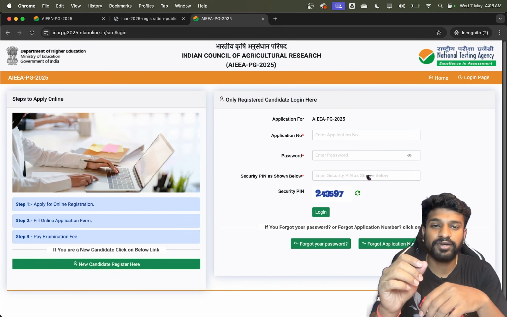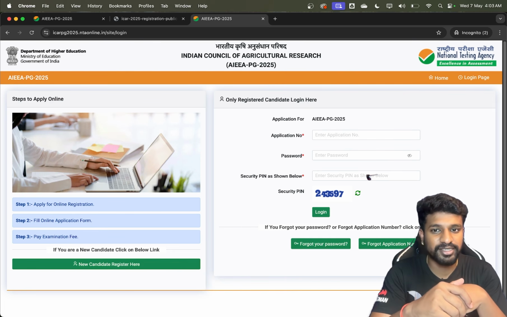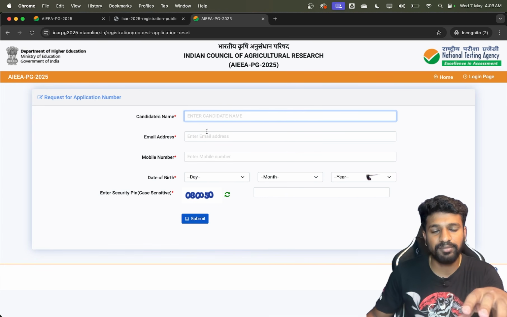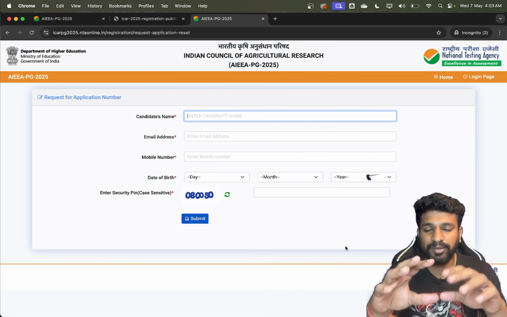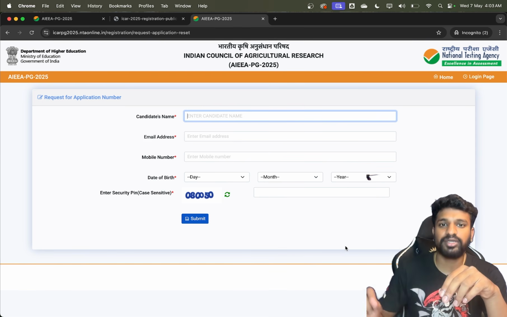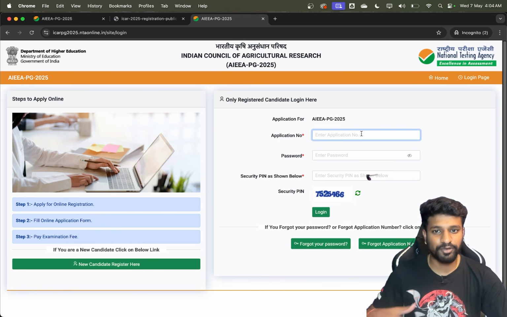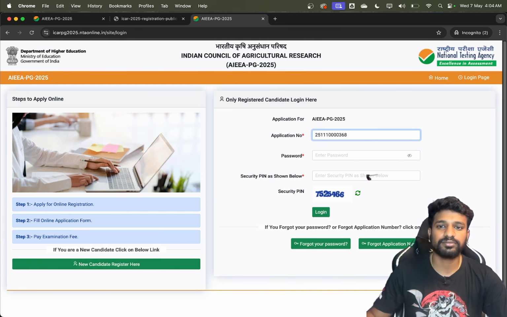But still, even after waiting for 1 hour, 2 hours, 3 hours, if you are not getting the mail in which the application number is mentioned, then you can directly click on forgot application number and enter your name, email address, mobile number and date of birth, and click on submit, where on the same screen you will be getting your application number. Your application number will be displayed here, and you can just note it down. Once it is done, you can click on the login page and log in. I have followed the same procedure since I did not get the application number on my mail instantly. So I'll enter the application number which I have got and try to log in.